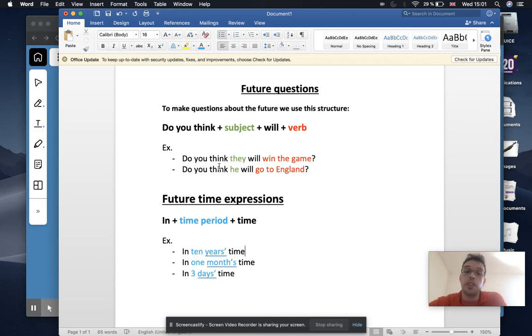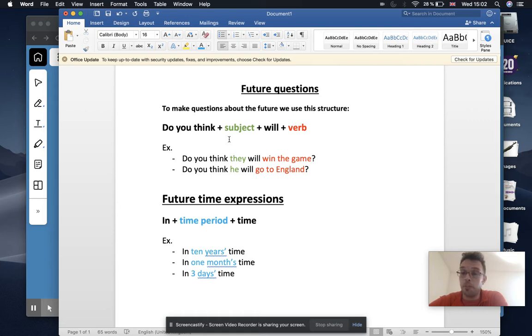All right. So I'll do the translation for you. When it says, do you think they will win the game? In Spanish, I would say, ¿piensas que ganarán el partido? I think that's okay, right? So you see, it's kind of asking about the future, right? Your opinion about the future. Do you think he will go to England? ¿Piensas que él irá a Inglaterra? All right. So, all right, this is how we make the questions in English. Do you think, subject, will, and the verb. Okay?